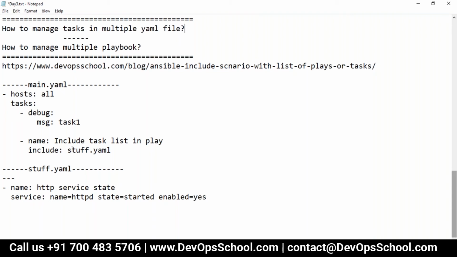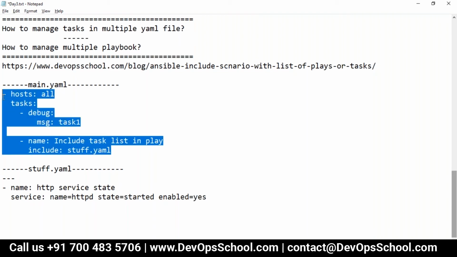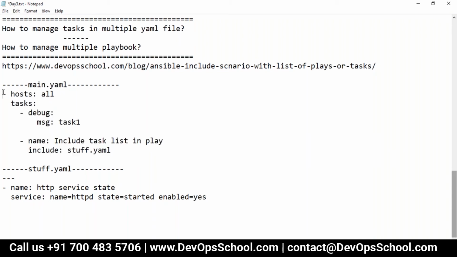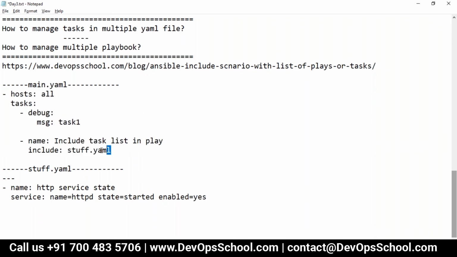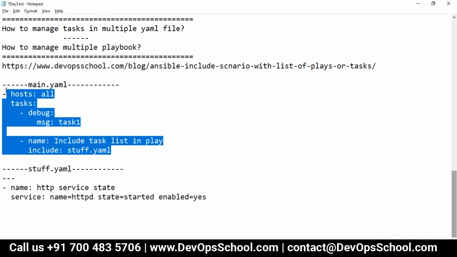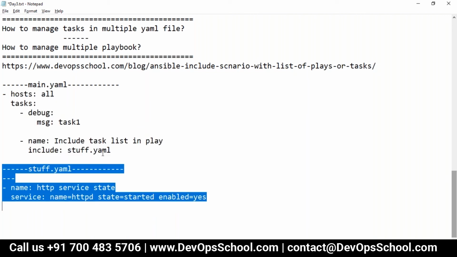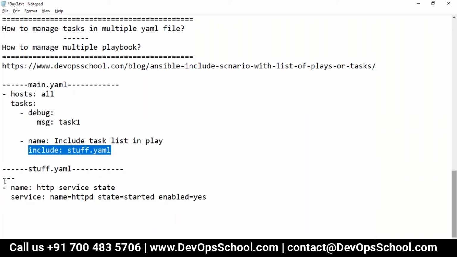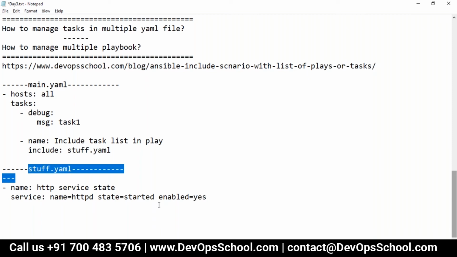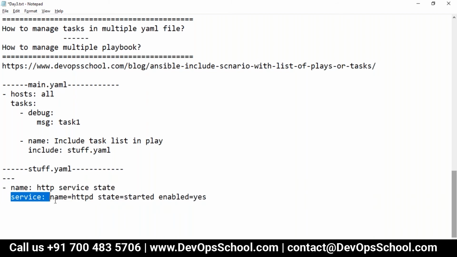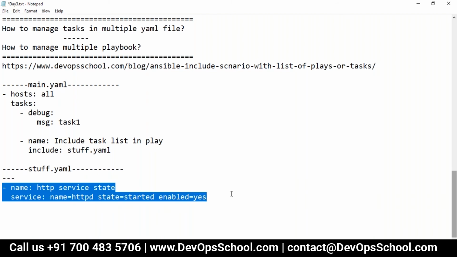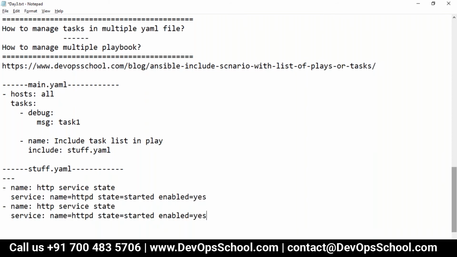So here you write a playbook, main.yaml, which has one play. You don't want to write all the tasks in the same file, so you have extended using include. In this file, you may have as many tasks as you want. And look at the tasks: module name, parameter, module name, parameter. So you may have more tasks like this.